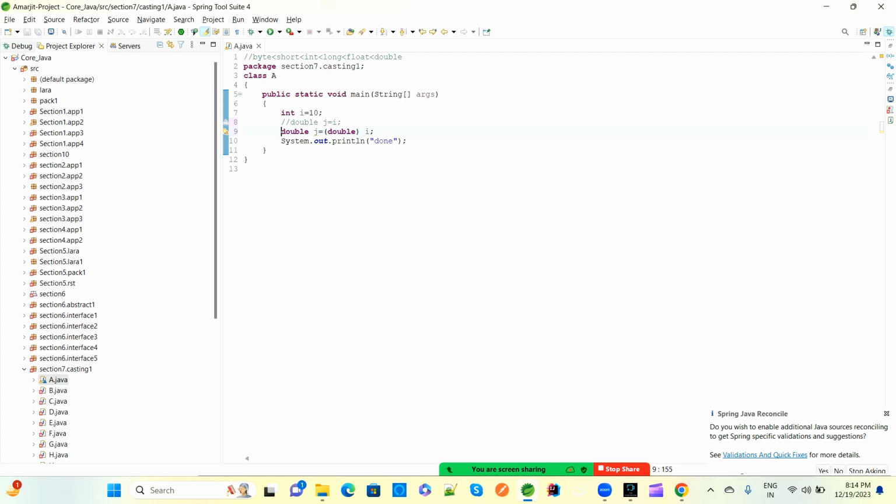This also doesn't have any issues, you can directly provide either this way or this way, because the compiler will understand, because from lower to higher we are going. So either we can declare this way, line number 8, or line number 9, this way, both are fine, no issues. But for higher to lower, we have to declare line number 9 way. We have to mention which type we need to convert to.